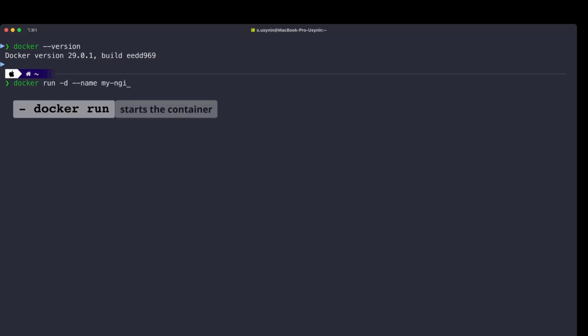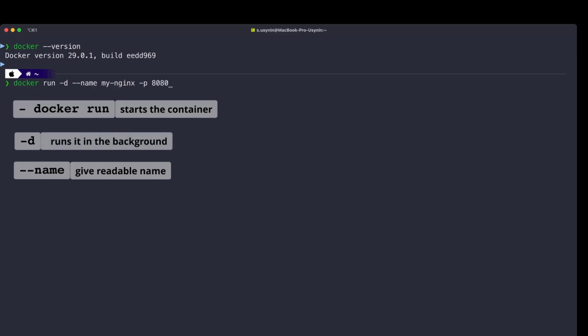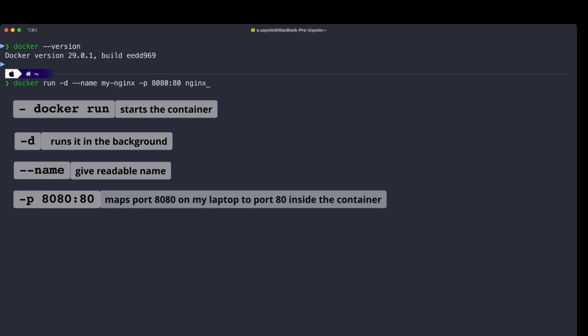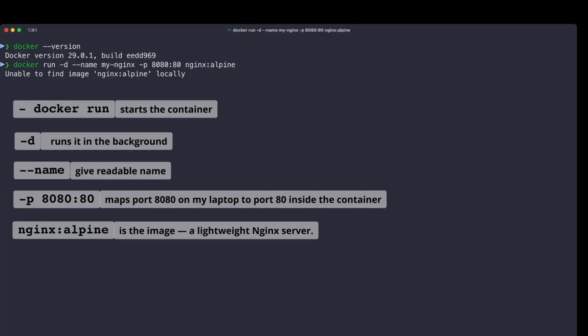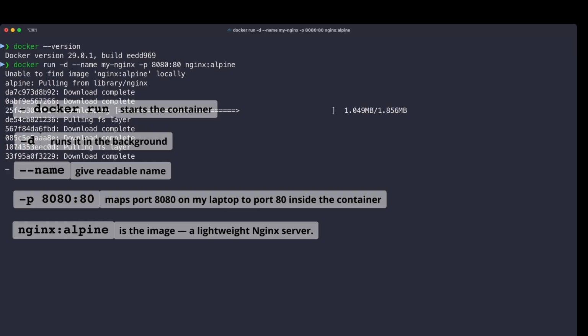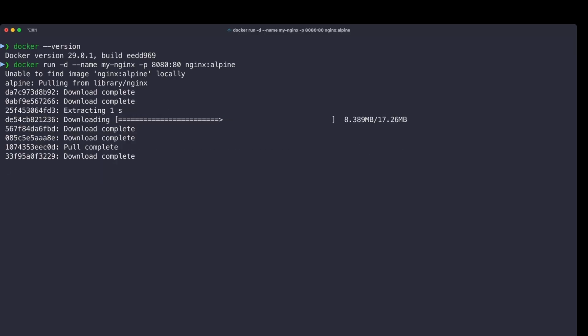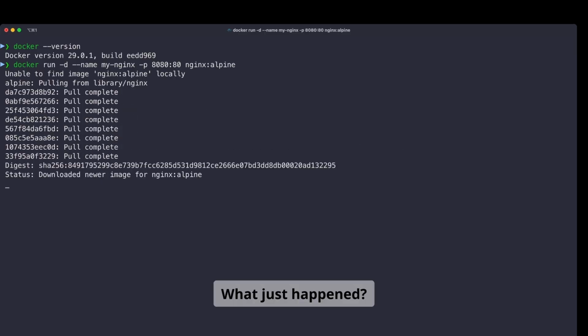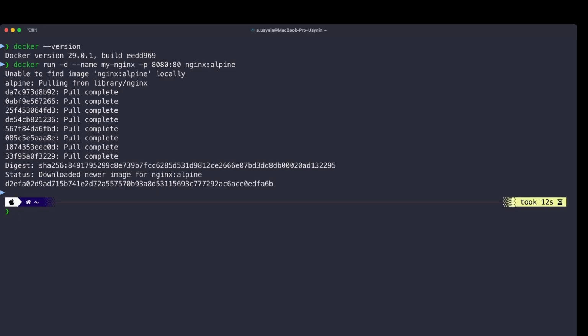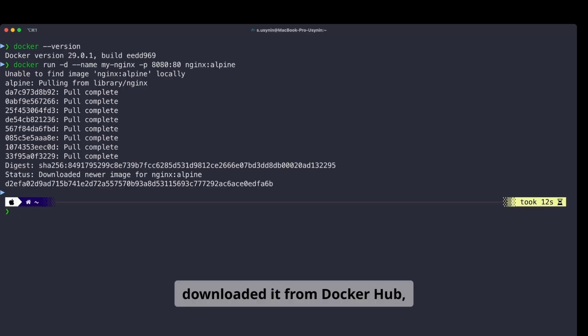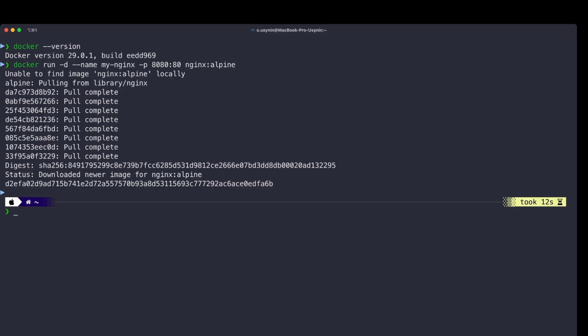Docker run starts a container. Flag -d runs it in the background. Flag --name my-nginx gives it a readable name. Flag -p maps port 8080 on my laptop to port 80 inside the container. And nginx:alpine is the image, a lightweight Nginx server. What just happened? Docker didn't find the image locally, downloaded it from Docker Hub, created a container, and started it.